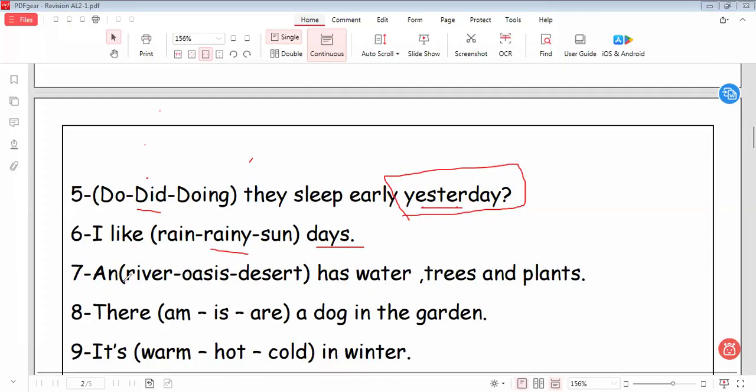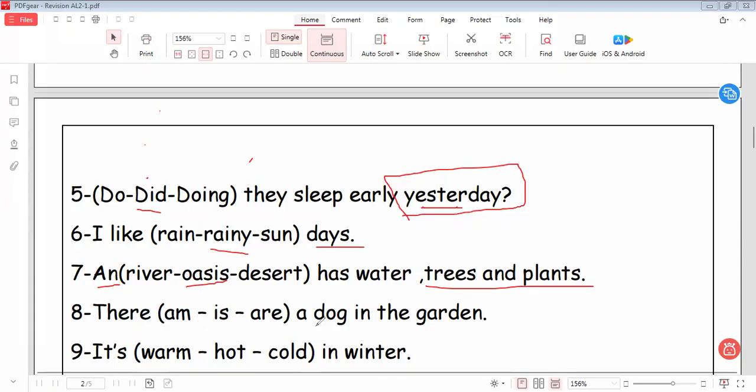And river. Here is an. So when we put an, the answer will be a noun that has a vowel sound: A, E, O, U. So when we say an, here I give you a part of the answer, so the answer will be easy to do. River, you can say an river or a desert has water, trees, and place. So the answer will be west. I'm listening to say Miss Iman, west.